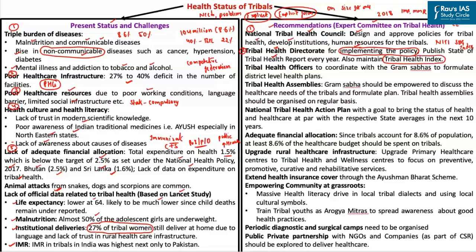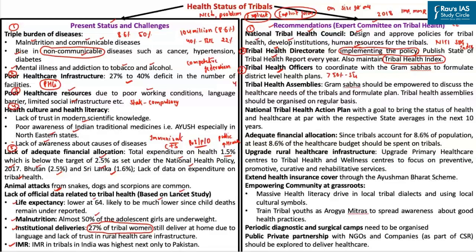Next, in order to efficiently implement the policies at the district level, we need to have tribal health officers. These tribal health officers should be posted in the districts where more than 50% of the population is scheduled tribes. So these tribal health officers should coordinate with the Gram Sabhas to formulate the district level health plans.